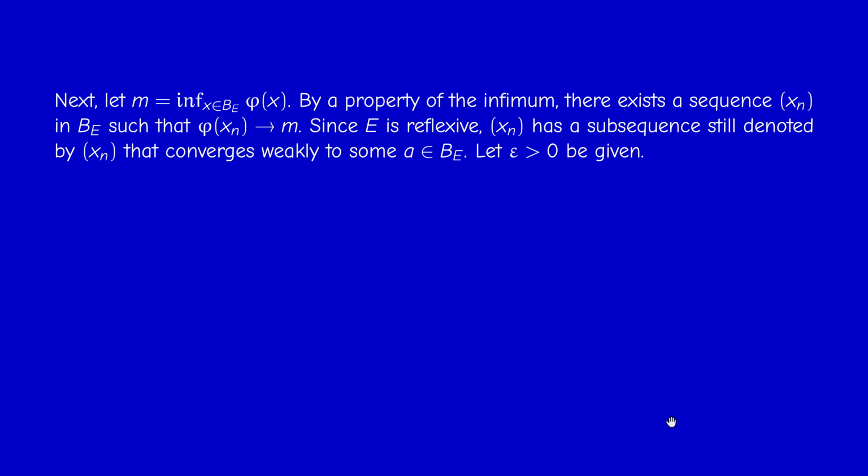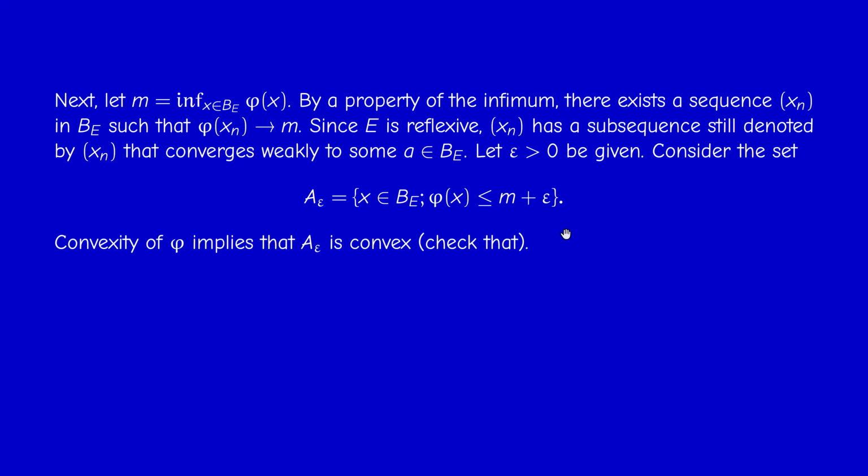Okay, now pick an arbitrary positive number epsilon, and consider the set capital A sub epsilon, which is the set of all elements in the closed unit ball of X whose image under phi is less or equal than the infimum plus epsilon. Okay, so first of all, you may easily check that A_epsilon is a convex set. This follows from convexity of phi. So just write the details.